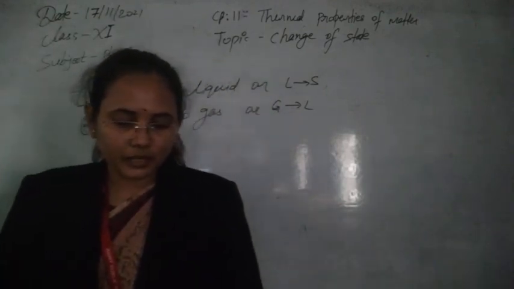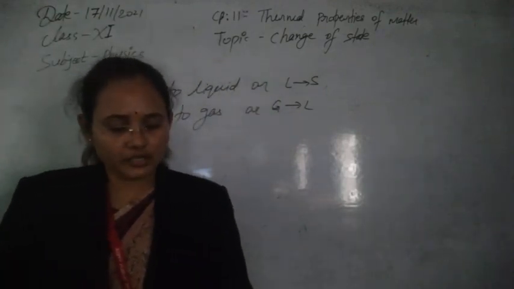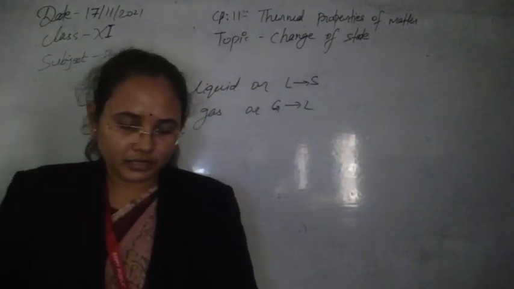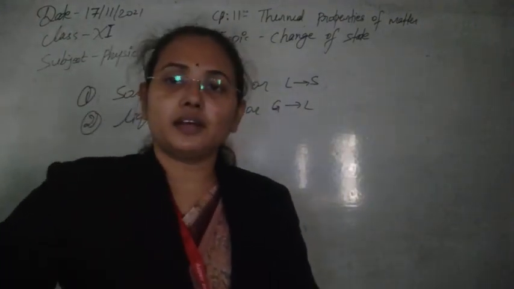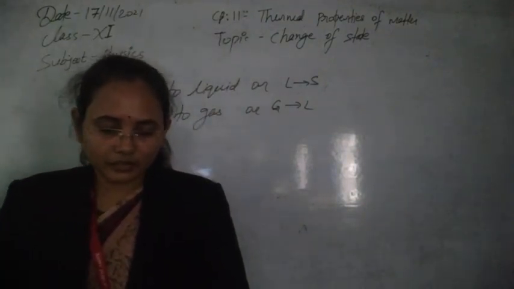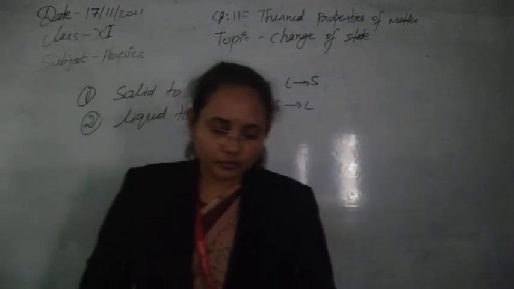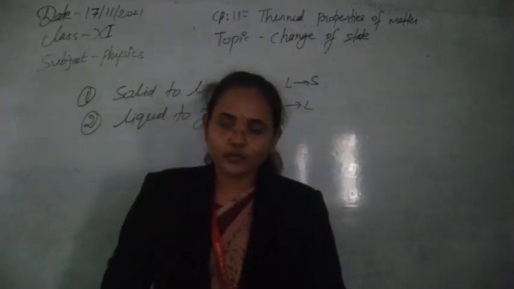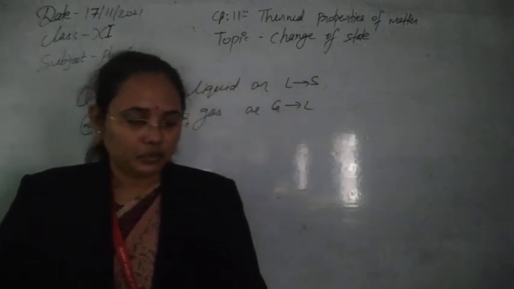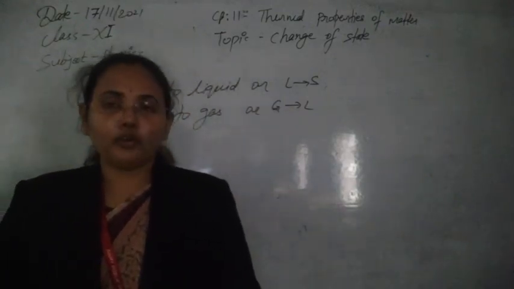Now, during the change of state of a substance, an exchange of heat takes place between the substance and the surrounding. To understand the change of state from solid to liquid or liquid to solid on heating or cooling, we perform the following experiment.